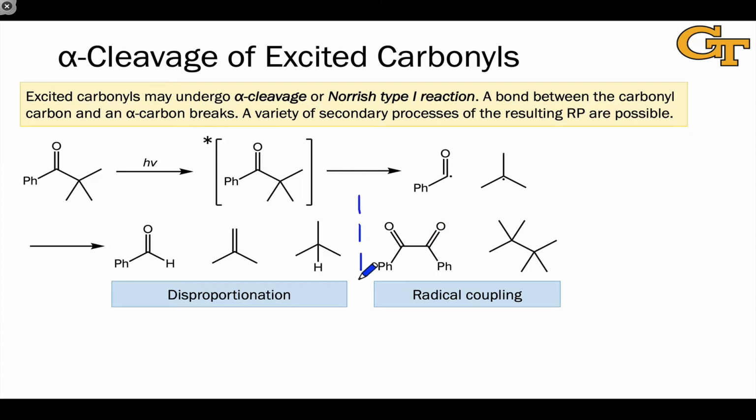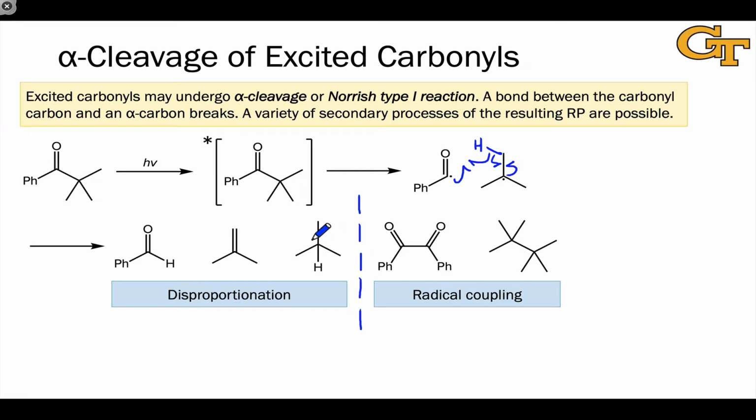The first three products that you see listed here arise from disproportionation of the radicals, and this involves an atom transfer process, or a shift of the radical electrons that leads to two closed shell species from the two open shell species generated after the primary process. So for example, we can generate benzaldehyde and isobutylene through a hydrogen transfer process from the tert-butyl radical to this acyl radical. This produces isobutylene and benzaldehyde directly.